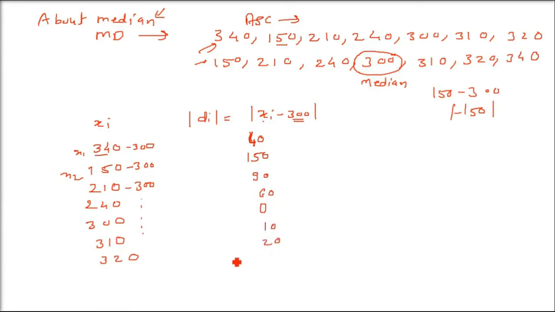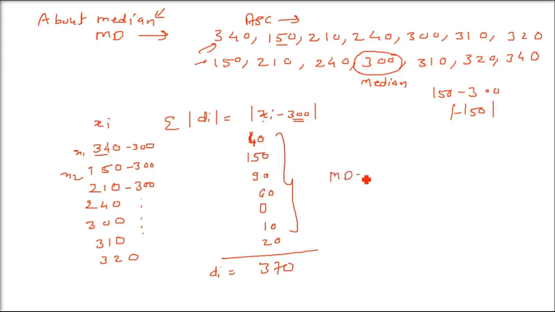Okay, now we have come to these terms. Now you have to add all of these. Basically you have to add sigma |xi minus 300|. So I'm just adding all these in this column. This is di, and the total is 370, and all these have come from the modulus.